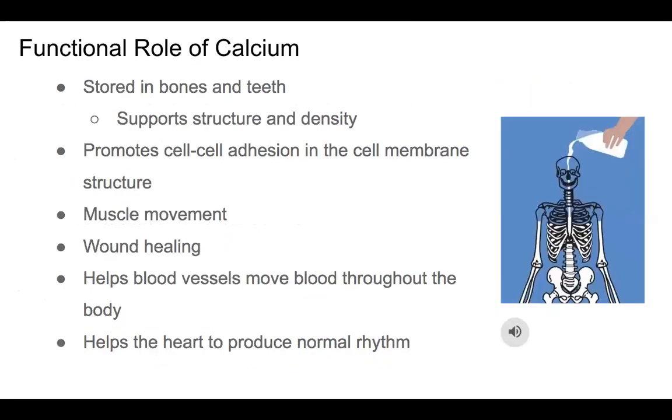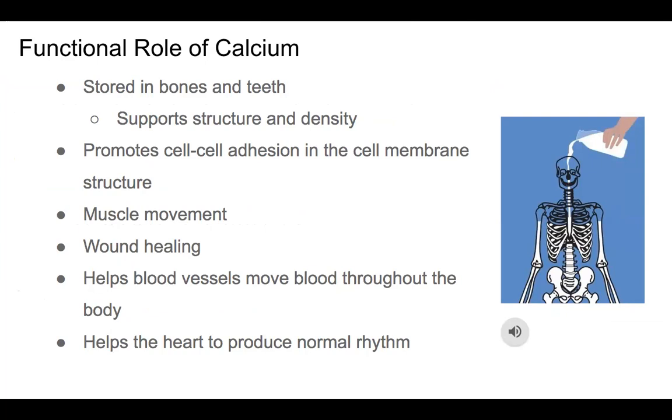So calcium is essential in order for our bodies to function properly. Calcium is stored in our bones and our teeth. This allows our bones and teeth to be strong and dense. If a person doesn't have enough calcium, it may lead to osteoporosis or brittle teeth. Another function of calcium is to help promote cell-to-cell adhesion in the cell membrane. This allows our cells to communicate and send signals to each other.